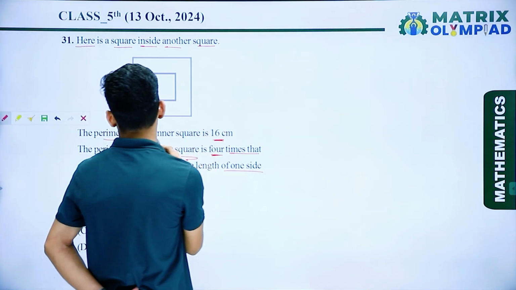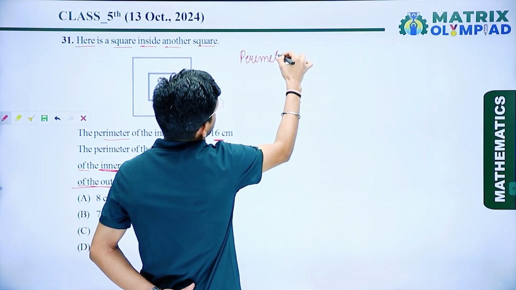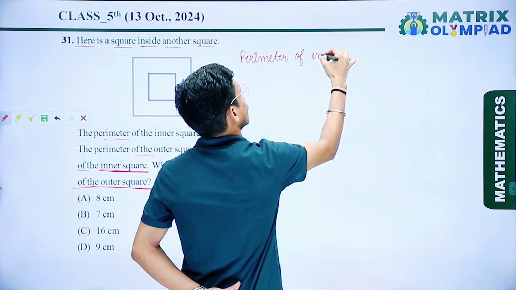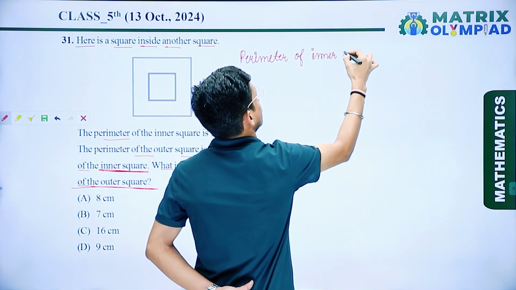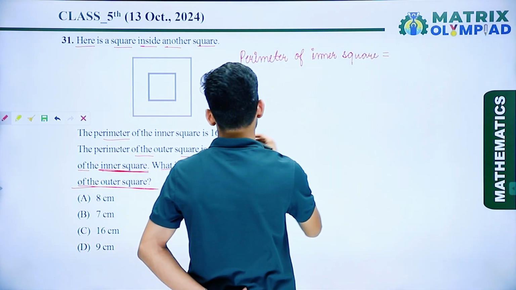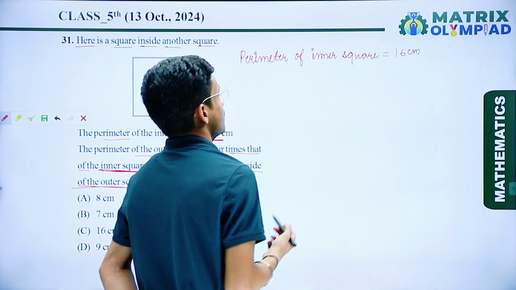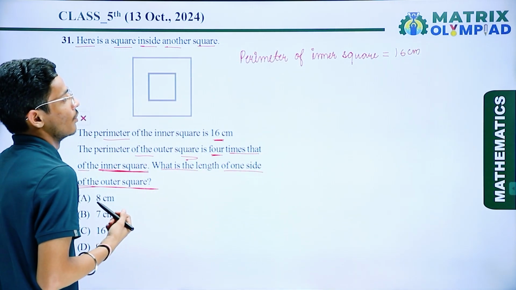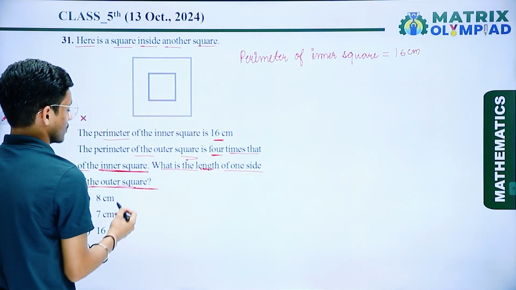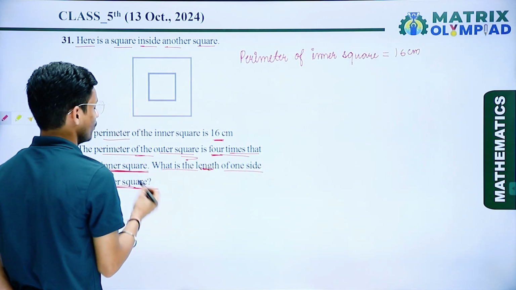We are given the perimeter of the inner square, that is 16 centimeter, and the condition is that the perimeter of the outer square is 4 times the perimeter of the inner square.